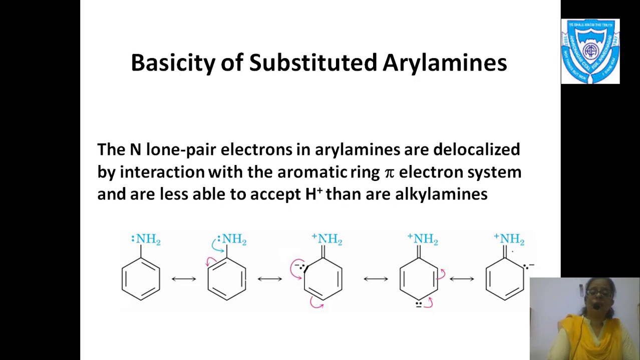Since this electron pair is not available for donation, and when an electron pair can't be donated, it is very less basic. So you can conclude that since the electron pair is involved in conjugation, it is not donated to any electrophile. Because of this, aniline is less basic than any of the aliphatic amines. Is it clear?